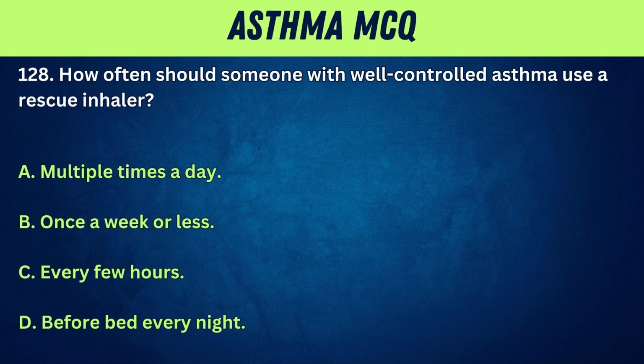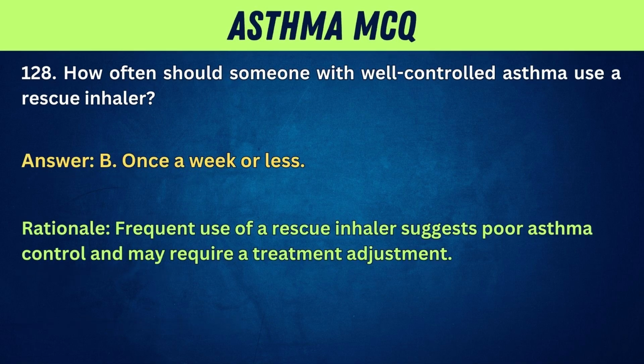128. How often should someone with well-controlled asthma use a rescue inhaler? A. Multiple times a day. B. Once a week or less. C. Every few hours. D. Before bed every night. Answer: B. Once a week or less. Rationale: frequent use of a rescue inhaler suggests poor asthma control and may require a treatment adjustment.